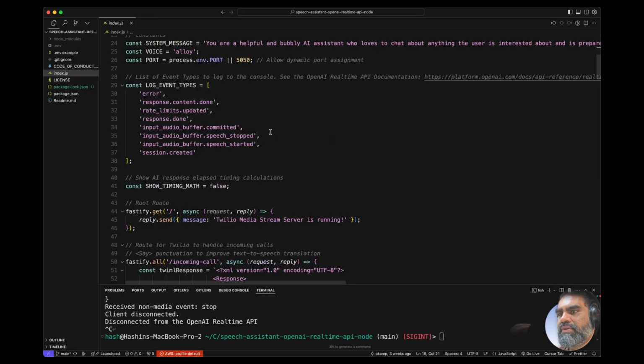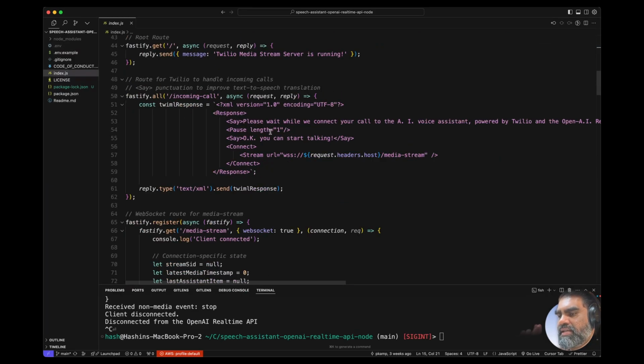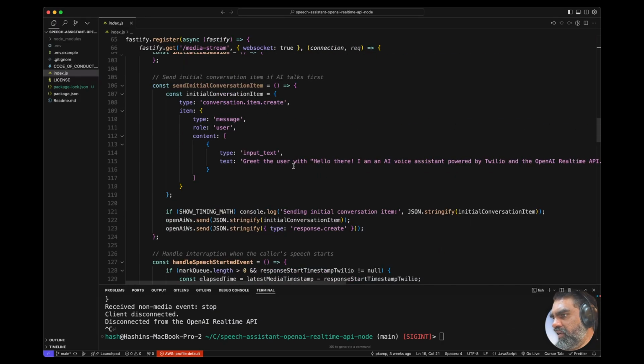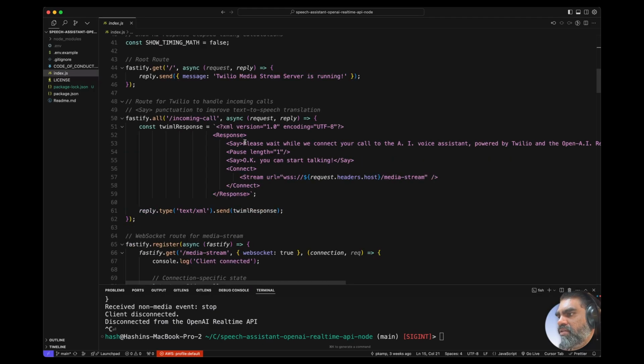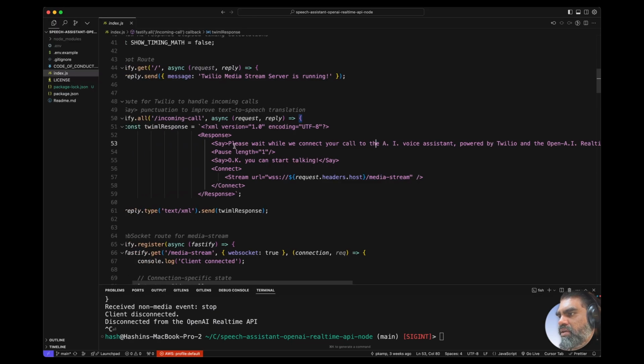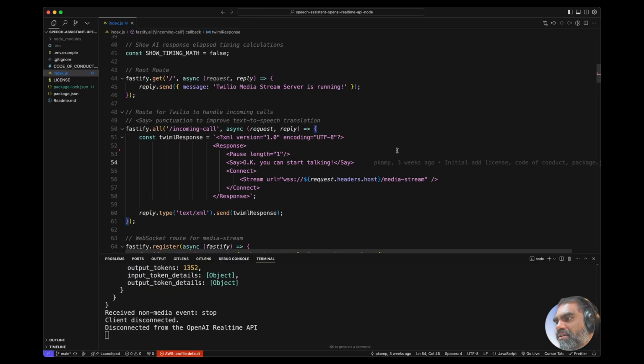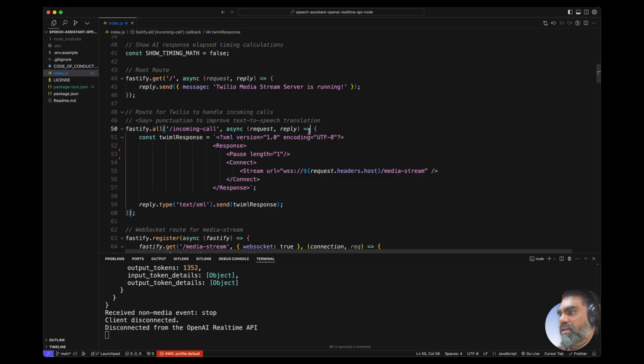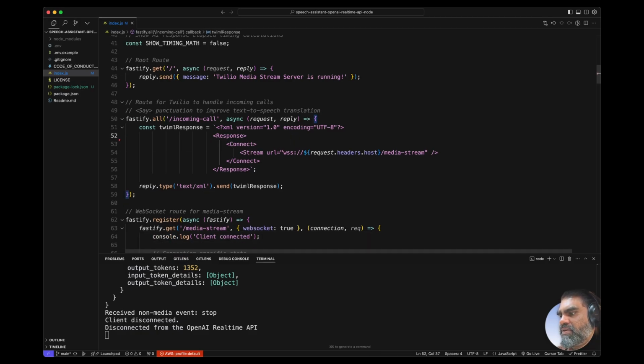It has a Twilio message first when you actually connect to the call, and then the voice assistant from OpenAI starts speaking. So have a look at the code where you can change that. Yeah, this is what I hear, which is a Twilio voice. I don't really want that. Just have to remove it then. I don't need this either. Say, okay, you can start, because I hear that as well. I don't need the pause, so I can delete that.